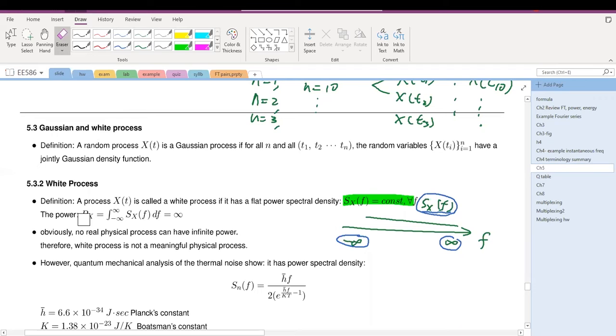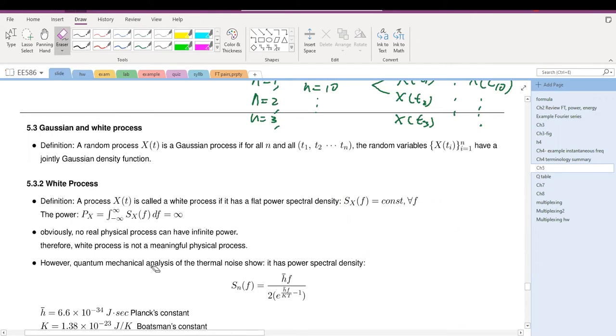But why do we want to define the white process? Because a lot of random processes in practical systems can be approximated by a white process. Also, the white process has a very good property that makes analysis of the system easier. So let's look at the thermal noise in communication systems. At the receiver, the measurements we make are subject to thermal noise.